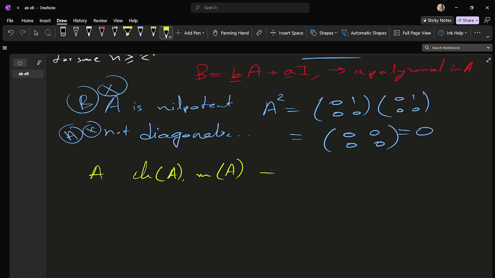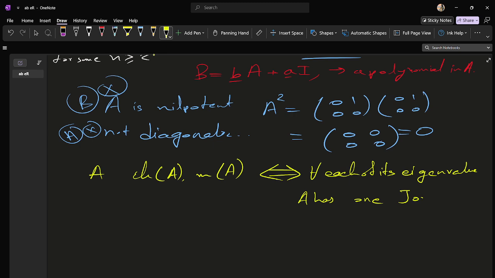If and only if, firstly I want to write this thing: for each of its eigenvalues, A has one Jordan block.